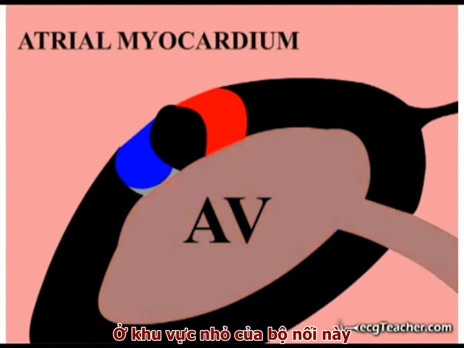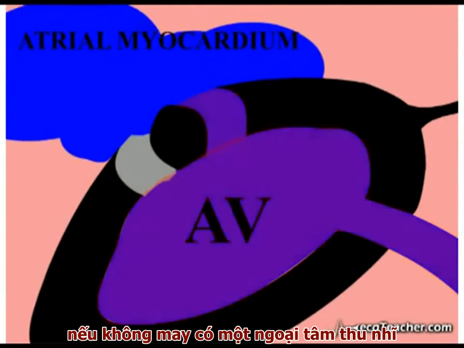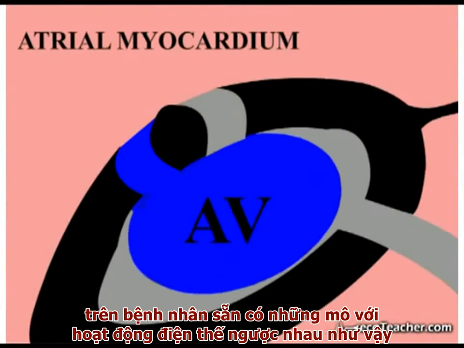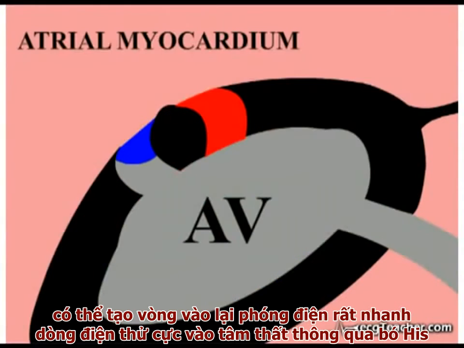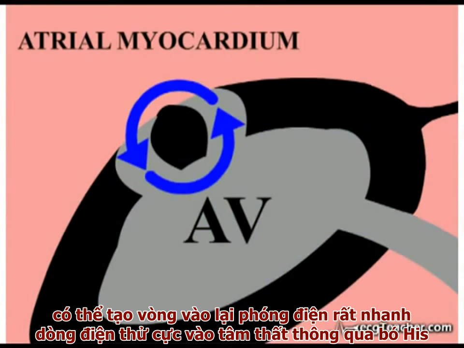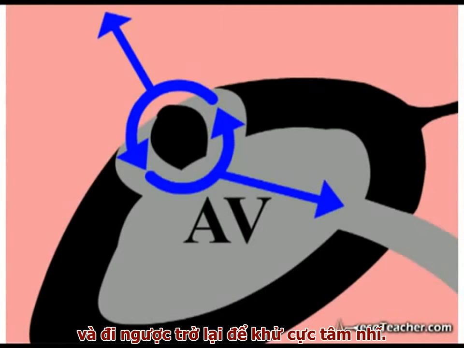In the small area of the junctional region, the combination of an unfortunately timed atrial ectopic and the existence of conducting tissues with opposite electrical properties has established a rapidly discharging, self-sustaining reentrant loop of depolarizing current, which is discharging distally into the ventricles via the bundle of His, and also in a retrograde fashion into the atria.